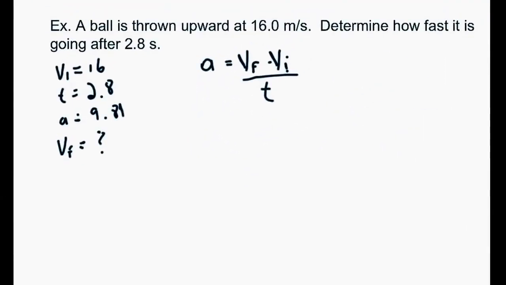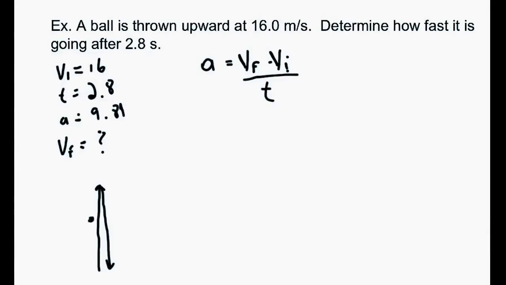So let's do a couple examples. The first one here says a ball is thrown upwards at 16 meters per second. We want to know how fast it's going after 2.8 seconds. For a question like this, we know the ball is going to go up. When it hits the top, it stops for a split second, and then it turns around and falls back down. So for this question, we don't know whether the ball is moving up or down at 2.8 seconds. It could be somewhere in here, so it'd still be moving upwards, or maybe the 2.8 is somewhere over here, and then it's moving down. The good part is the formulas will take care of that as long as you put in all your minus signs correctly.